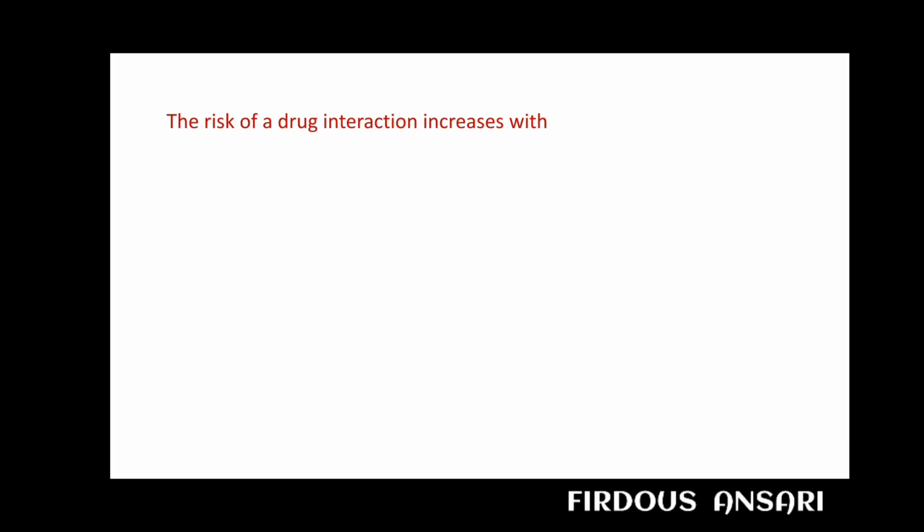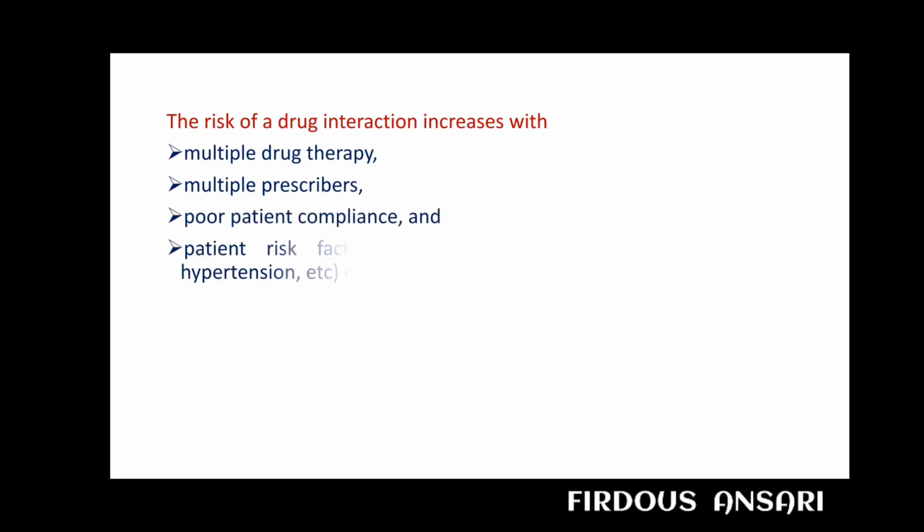Next, the risk of drug interaction increases with multiple drug therapy, multiple prescribers, poor patient compliance and patient risk factors such as predisposing illness like diabetes, hypertension, etc., or advancing age. So we can say multiple drug therapy has become routine in most acute and chronic settings. Elderly patients and patients with various predisposing illnesses tend to be a population using multiple drug therapy. A recent survey found an average of 8 to 12 drugs per patient used in a group of hospital patients.